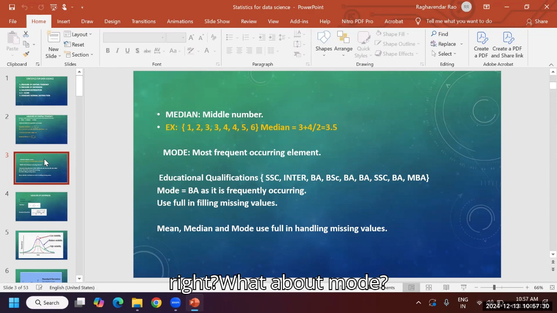Right. What about mode? When do we have to go for mode? Mode is the most occurring value. What is the mode here? 3 and 4. There are 2 modes.